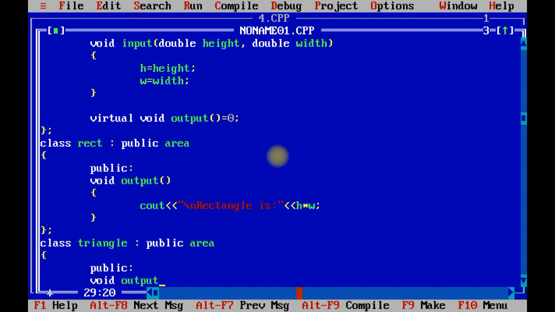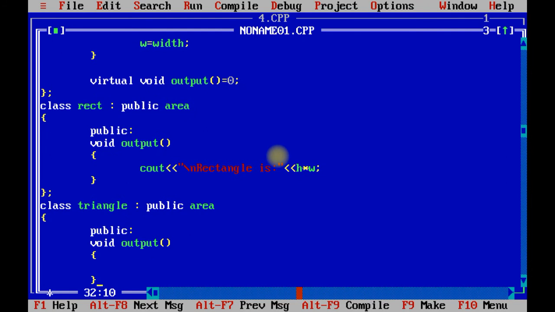Now same method I am going to implement over here. Cout \n triangle is 0.5 multiplied by height multiplied by width.